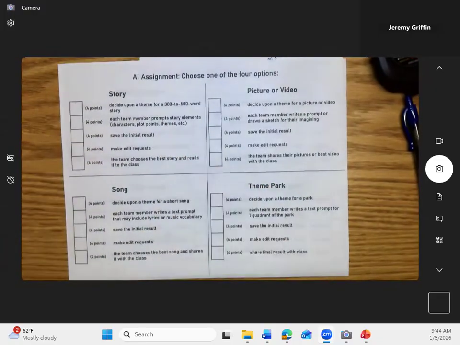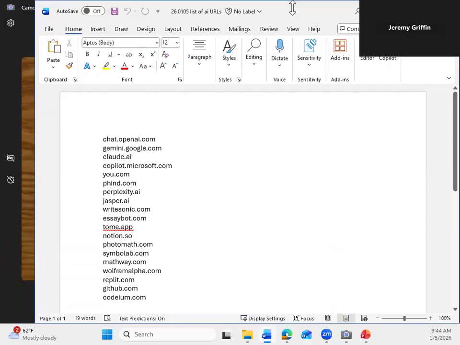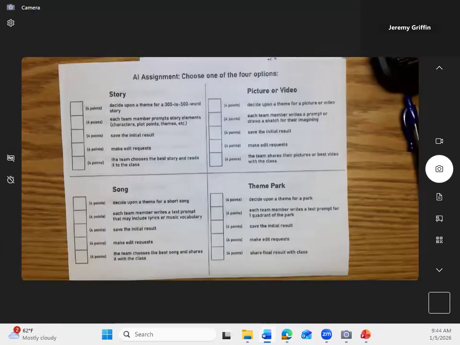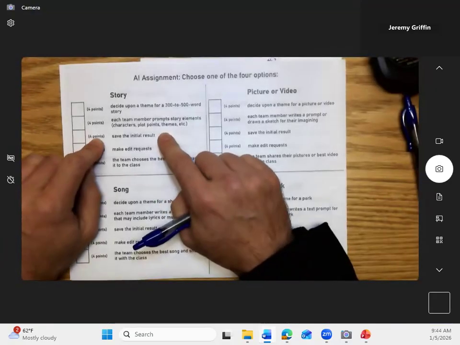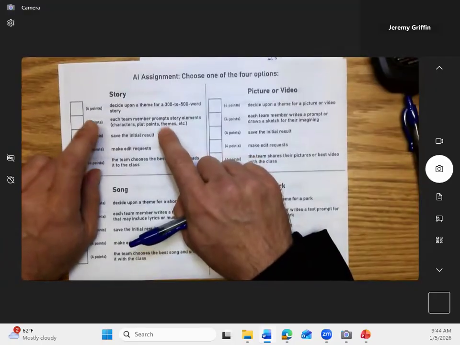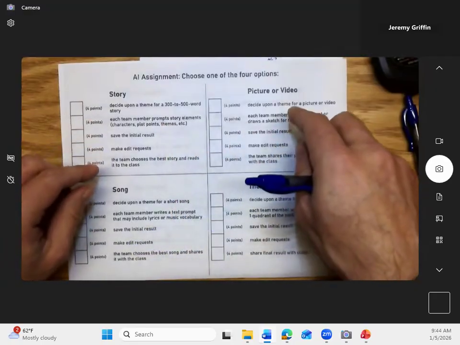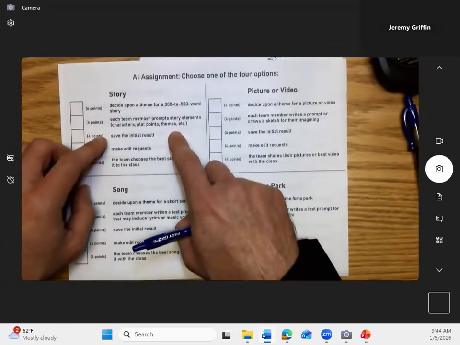I have a whole list of AI programs here. I uploaded this list to Google Classroom earlier today. If there are some other ones, you can definitely choose anything. I just want you to pick something that's going to be useful for this. Then I want you to review the story, if you picked the story, or any of these other assignments.